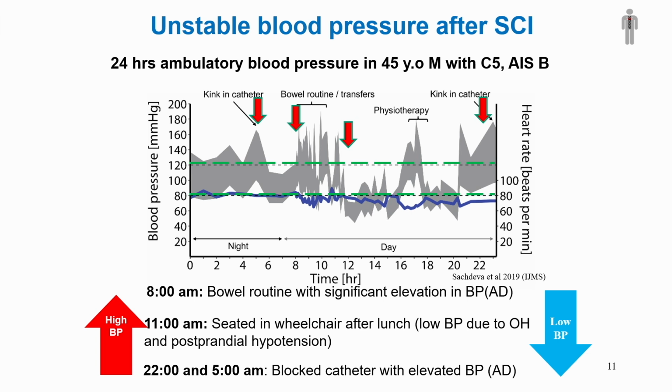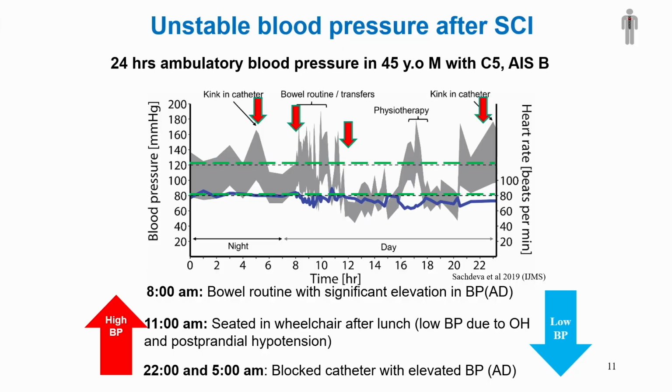Then if you look at 10 p.m. or 5 a.m., his arterial blood pressure again was suddenly elevated. And this was a result of blockage of his urinary bladder catheter when his bladder became distended with urine. Again, it presented as autonomic dysreflexia, and I will mention this is one of the typical triggers for episodes of autonomic dysreflexia: an overdistended or irritated bladder.